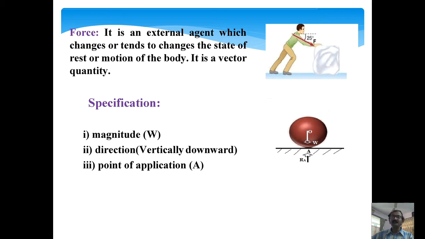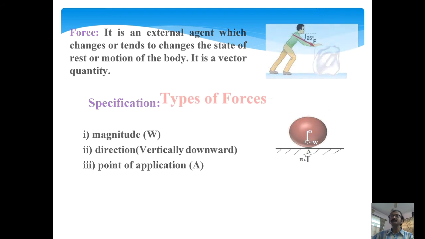Now, in this diagram, you see a sphere resting on a horizontal plane. The weight of the sphere is W and it is acting vertically downward, so that is the direction. Now, the point of application: the sphere and the plane touch at point A, so the point of application is A. So, a force is specified by its magnitude, direction, and point of application.